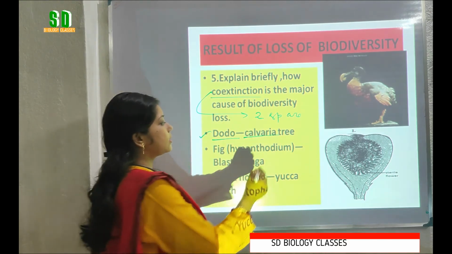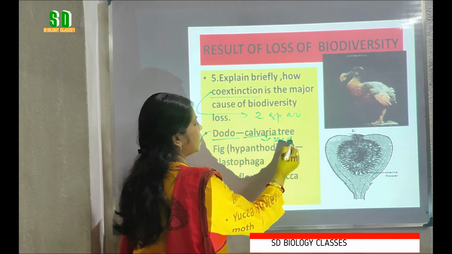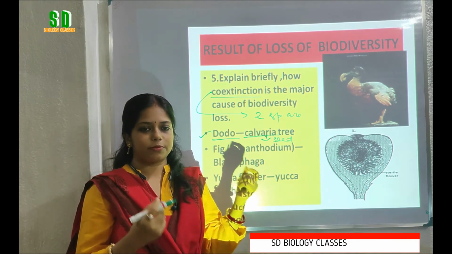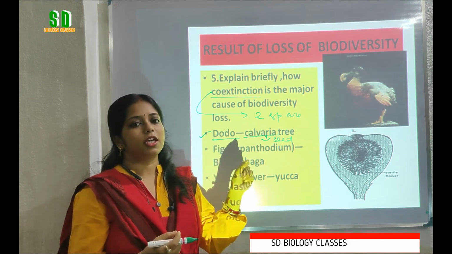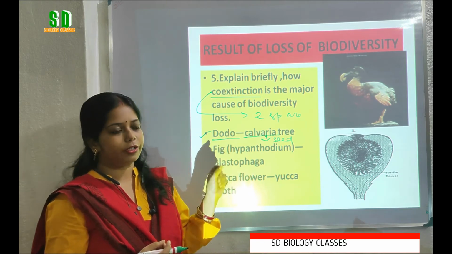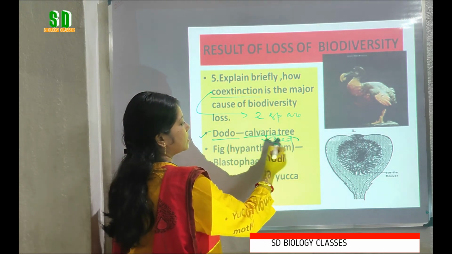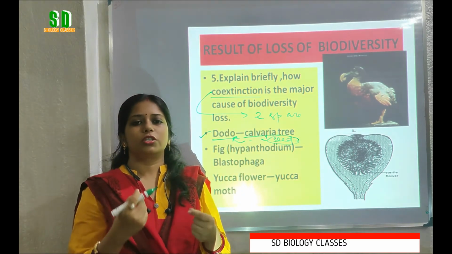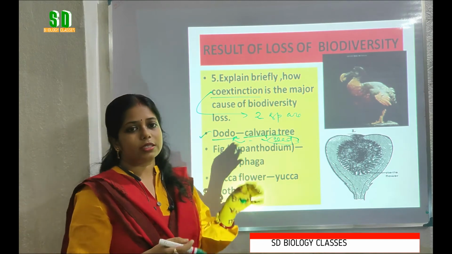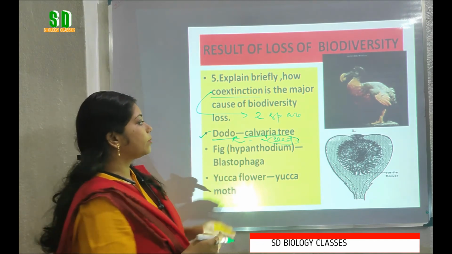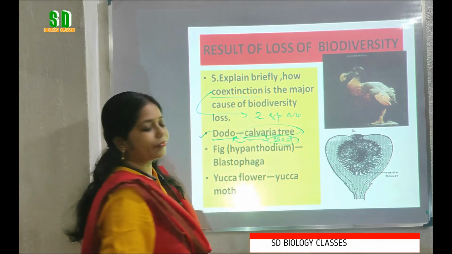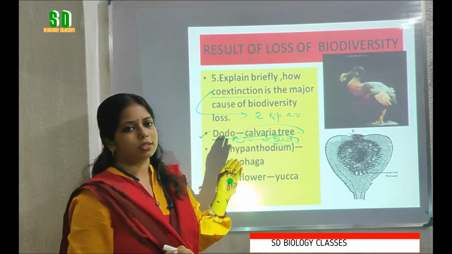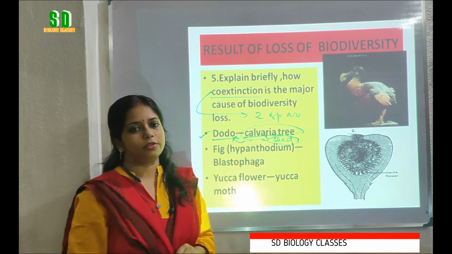How? The seeds of the Calvaria tree are eaten by the dodo birds, and the seeds do not germinate until they pass through the digestive system of the dodo bird. So for the germination of the seeds of the Calvaria tree, the dodo bird is very important. But when, due to human activities, the dodo birds became extinct, the number of Calvaria trees also decreased. So this caused the co-extinction of two species, the dodo bird and the Calvaria tree.